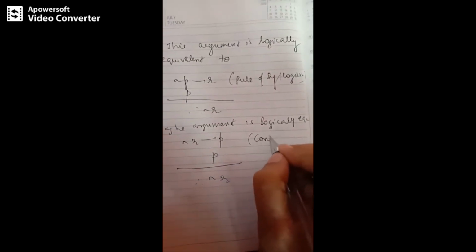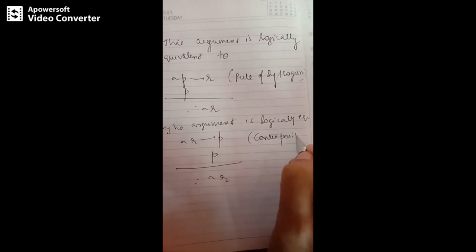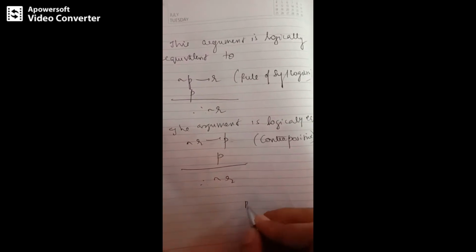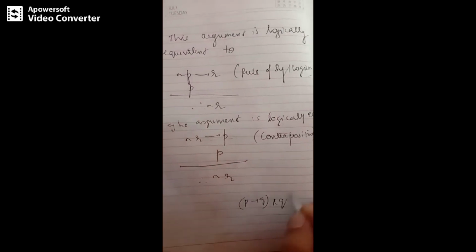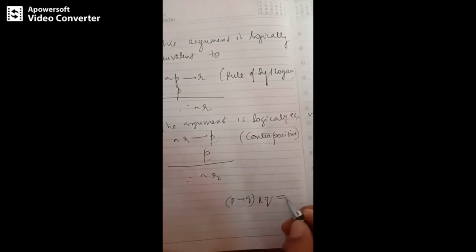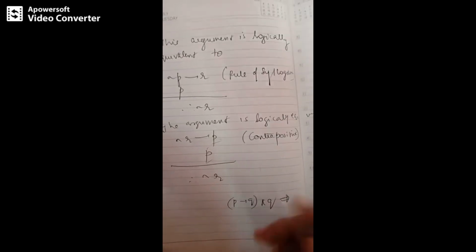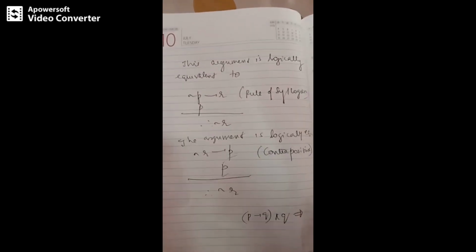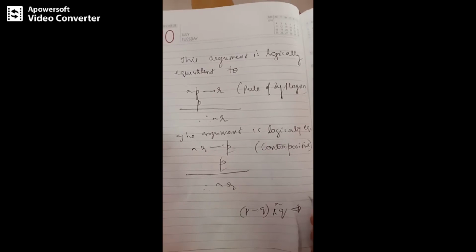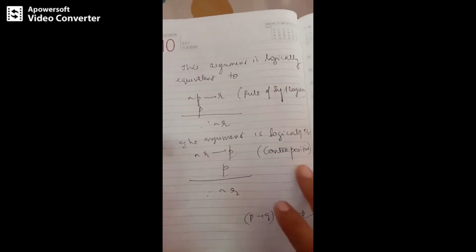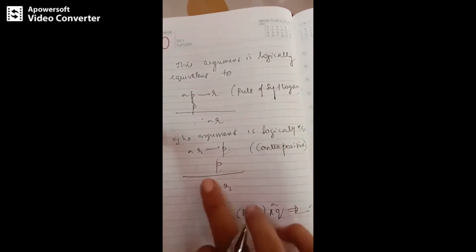So this is by contrapositive, I'm reversing the conditional. However, this looks like P implies Q and Q, right? This is the same term. P implies Q and Q is logically equivalent to... do we have any such rule wherein P implies Q and Q is there? We have negation Q, which is equivalent to negation P. This is as per Modus Tollens rule. But we do not have P implies Q and Q directly. Do we have this in the set of rules?